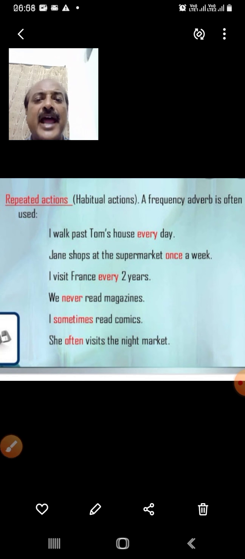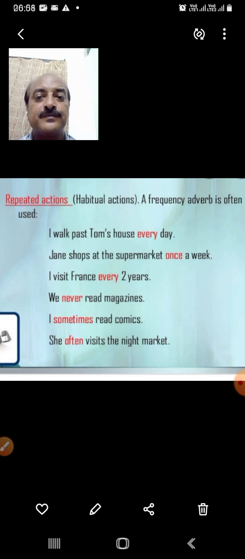About actions. I walk past Tim's house every day. Like when you come to school, you pass so many places near you, a temple, a park. So you think that is a general habit. Every day I go to school, I see the temple, I see the park there. Jane shops at the supermarket once a week. Like once a week you also go to the park or to any other place. So it is a general routine.